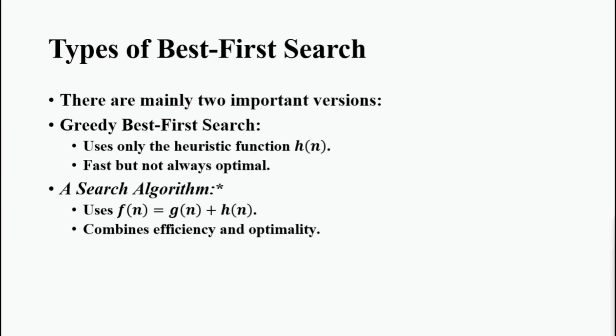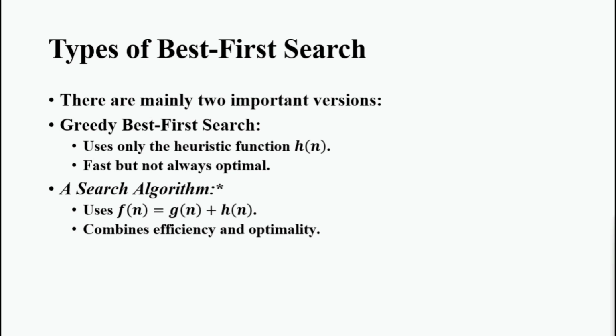There are also different types of this, and the main types are greedy best first search and A star search algorithm. So, what do we mean by greedy best first search? It only uses the heuristic function, h of n, to select the next node. It's fast, but may not always give the optimal solution.